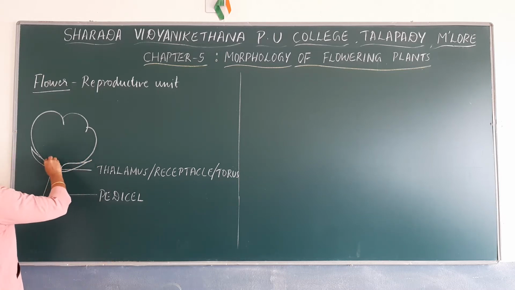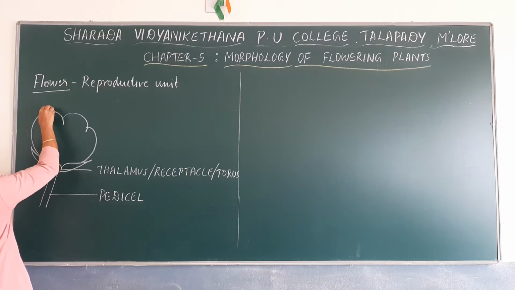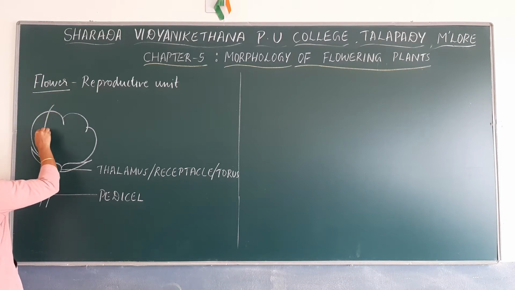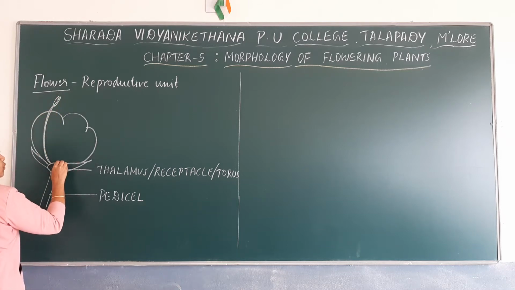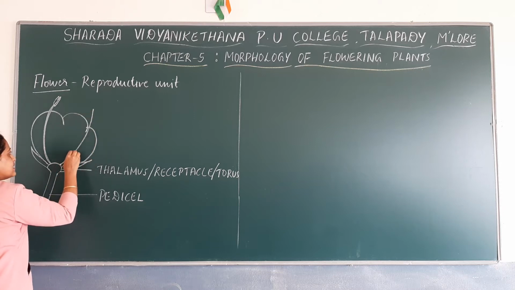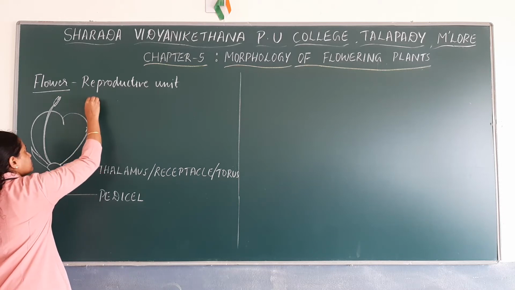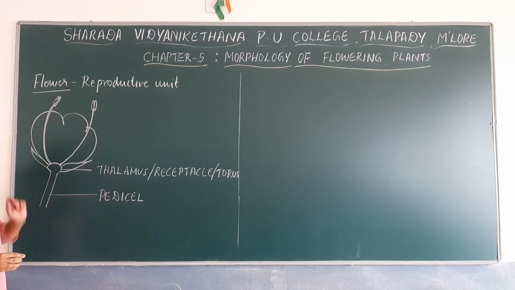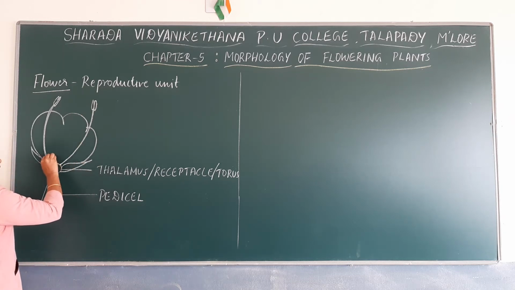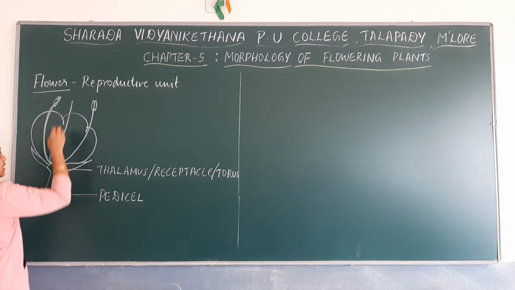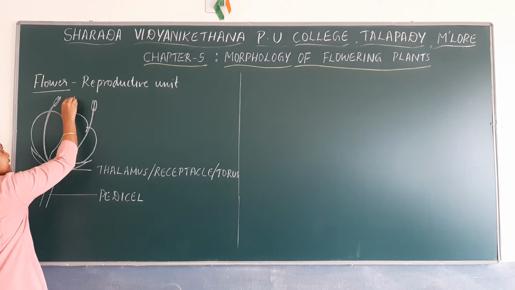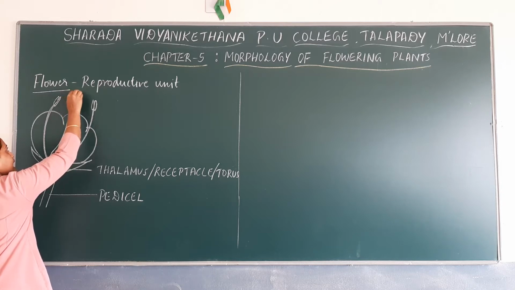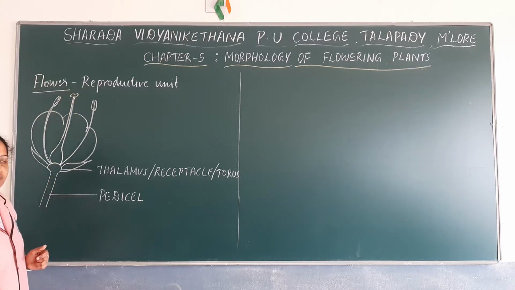Within the whorl of corolla, there is a whorl called androecium, which consists of units known as stamens. And the innermost whorl is called gynoecium, and gynoecium consists of carpels. So these are the four whorls of a flower.